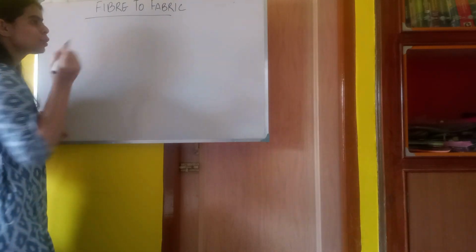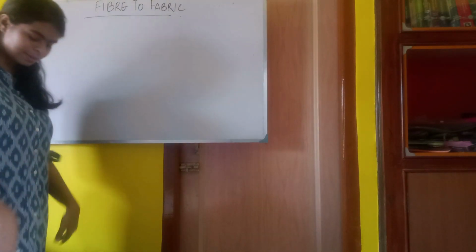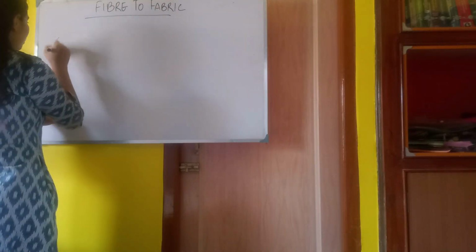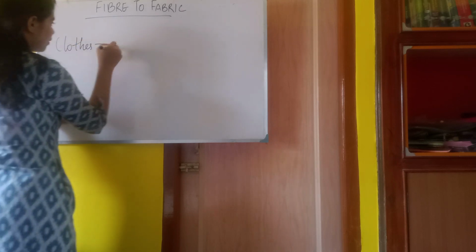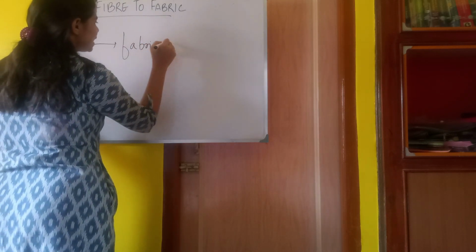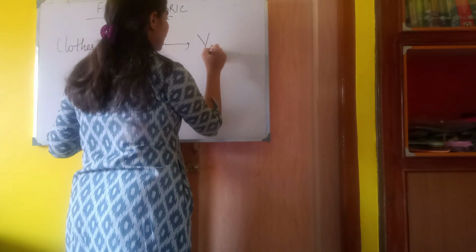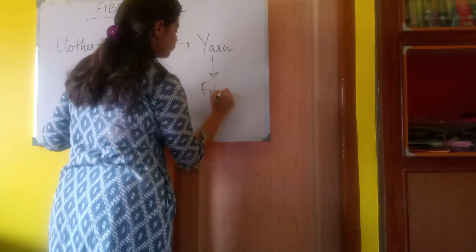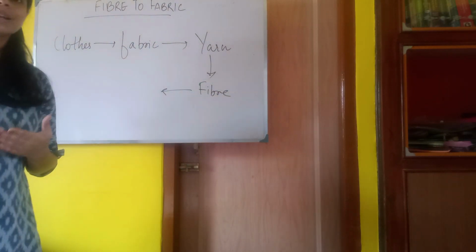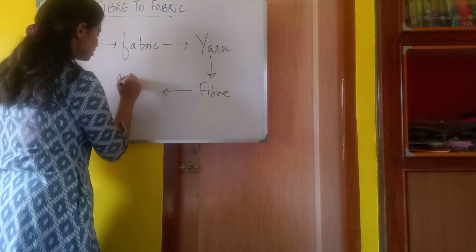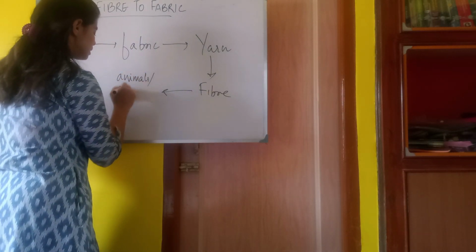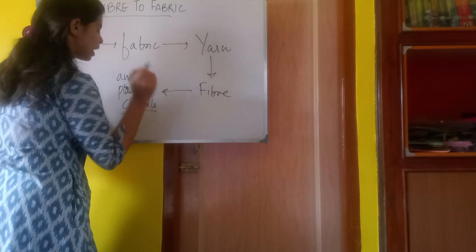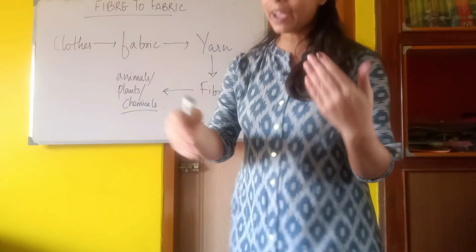Now tell me, how do we get these clothes, the clothes that we wear, as I am wearing these clothes? From fabric, right? And where do we get this fabric? We get this from yarn. And where do we get this yarn? We get this yarn from fiber. And from where do we get this fiber? We get this fiber from animals, plants, and sometimes chemicals, right?